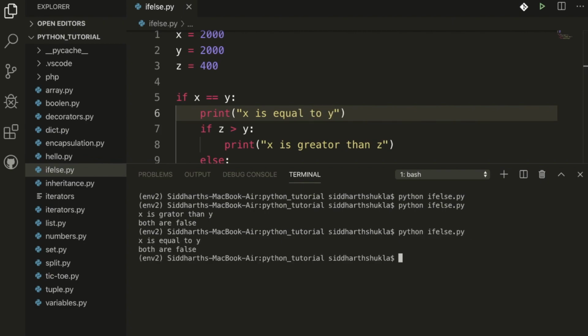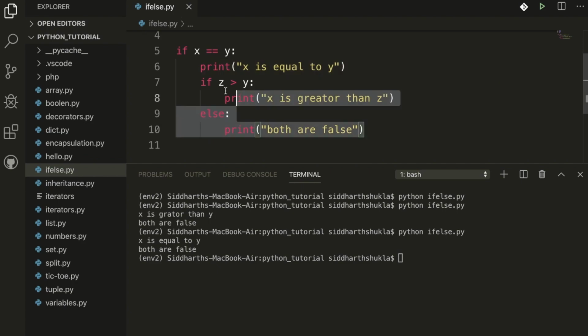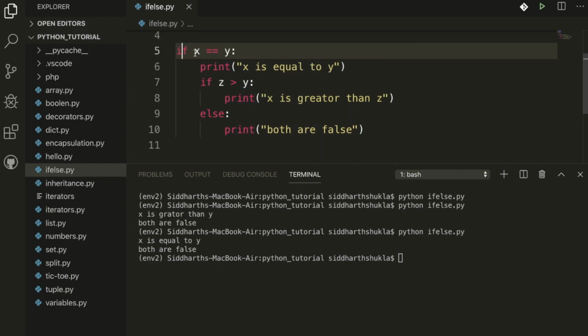You can check x is equal to y, this is a true condition. Now z is greater than y is false, z is not greater than y, so we get the else here. So this is the nested if, because we have an if statement written inside of this if condition. Basically this is the nested if conditions.